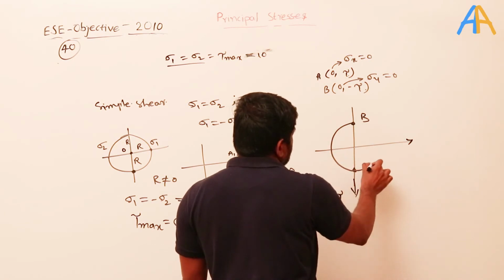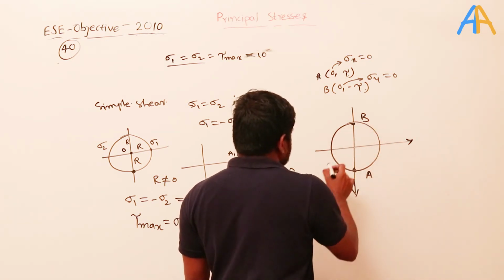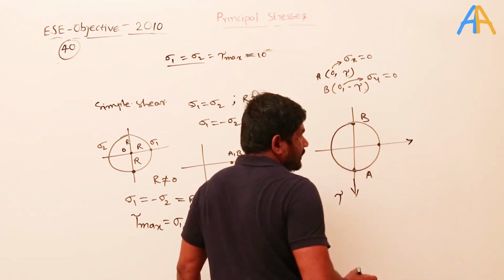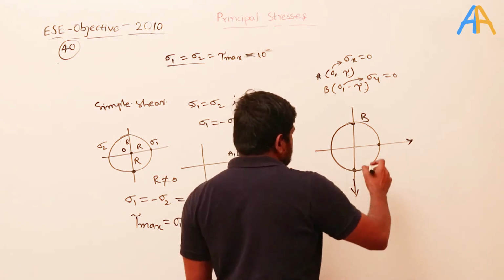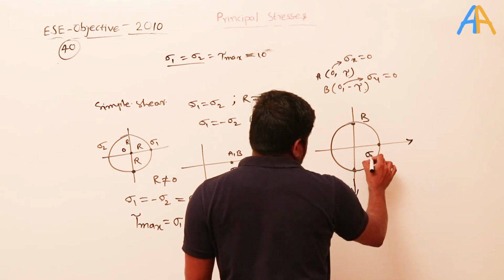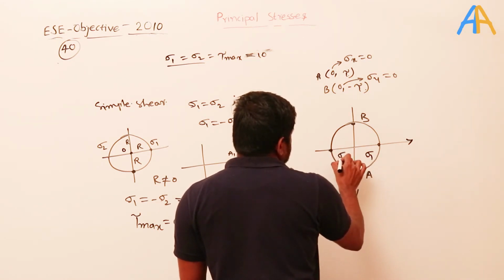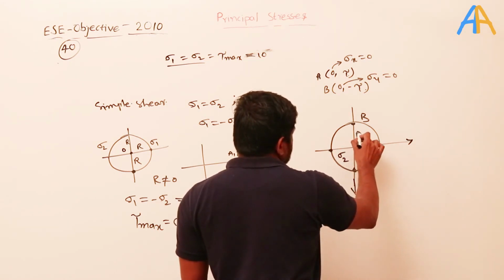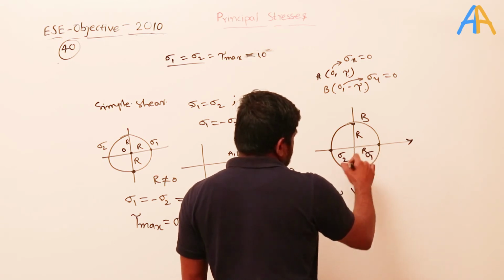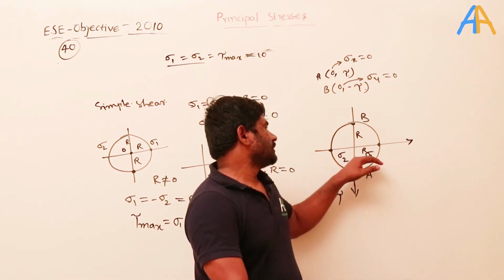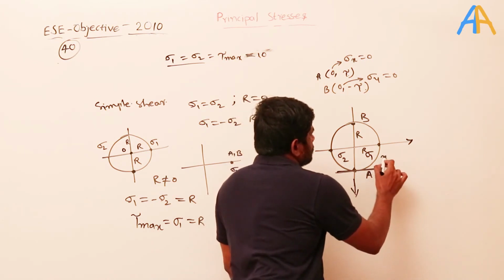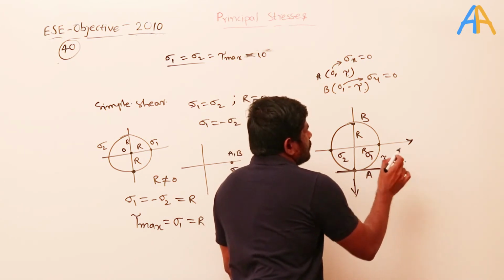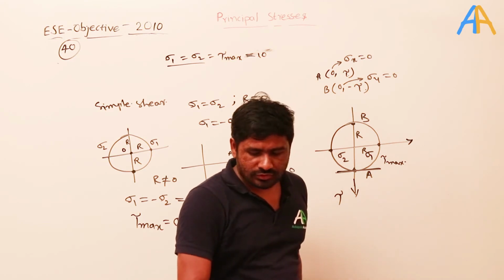If I draw the Mohr circle, it would be like this. Wherever the circle touches the normal axis, that gives sigma 1, and on the other side this is sigma 2, and everywhere the radius is the same. So here sigma 1 equal to sigma 2 equal to tau max numerically. This is the tau max. So it is possible only in case of pure shear.